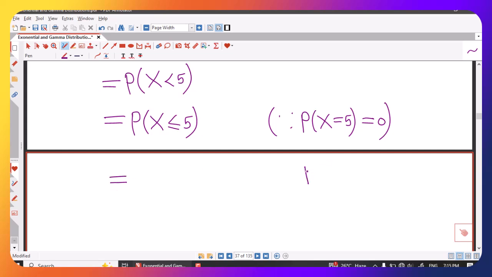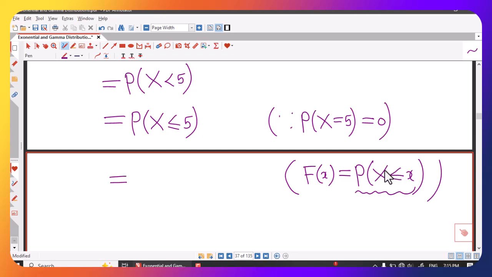And if you recall the definition of CDF, it is F of x equal to probability that capital X is less than or equal to x. So if I use it in reverse, if I have probability that X is less than or equal to x, then that is equal to the value of F at point x. So if we compare this with this, then we have x equal to 5. So this is by definition F of 5.